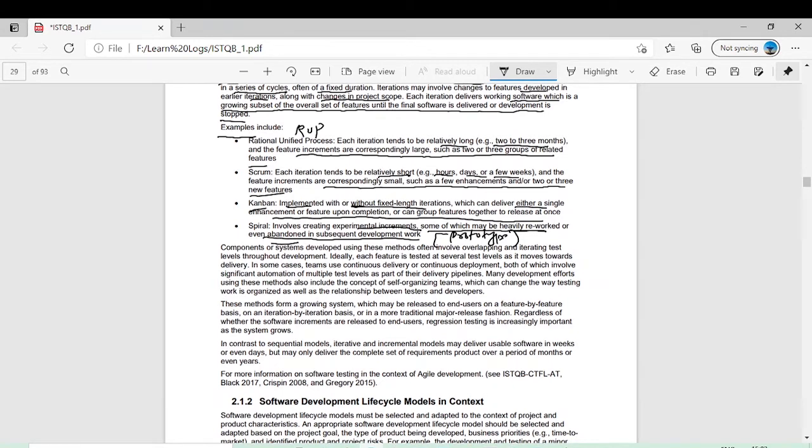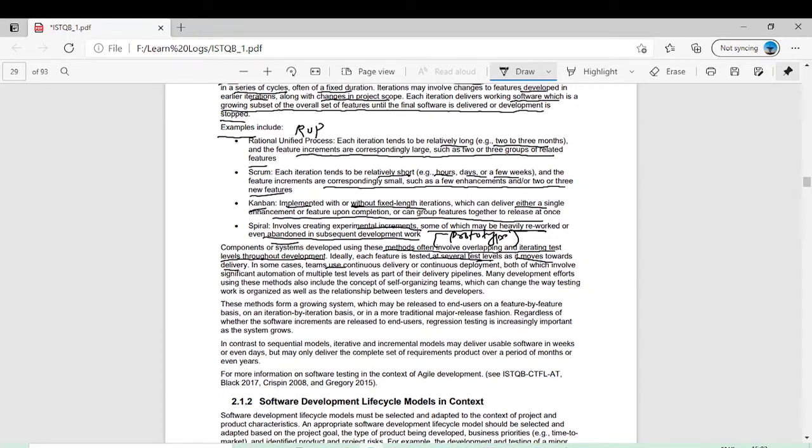So now you know two software development life cycle models. The one is sequential, the other one is iterative and incremental. Components of a system developed using these models often involve overlapping and iterating test levels throughout development. Normally these steps are overlapped. Ideally each feature is tested at several test levels. Test levels you will see in the next section, which are component level, then integration level, then system level, then acceptance level. So each feature is tested at all levels as it moves toward delivery.